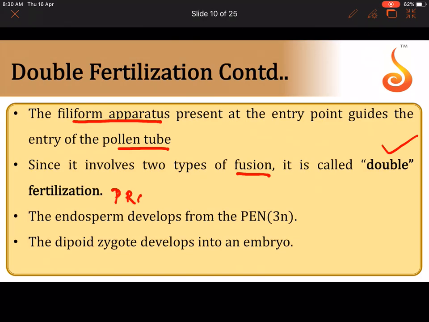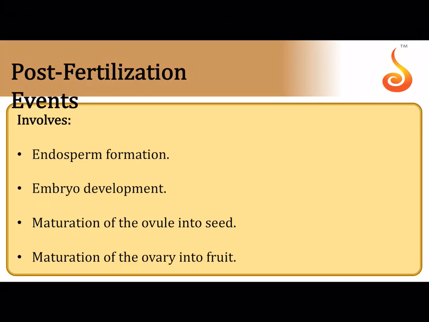Sometimes they may ask you for a 2-mark question, name the products of double fertilization. We got a primary endosperm nucleus which is sitting inside a cell now called primary endosperm cell, and remember it is triploid, and we got a diploid zygote which is a product of syngamy. So the 2 products of double fertilization are zygote and primary endosperm nucleus located within the primary endosperm cell. So now let us see what happens after